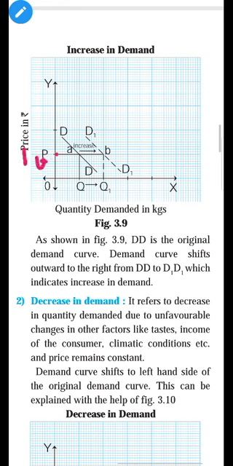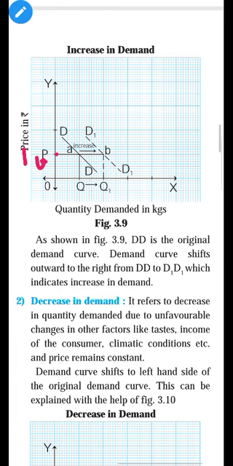At the 10 rupees price, suppose the other factor changes. Other factors means income of the person. Suppose income of the consumer increases, so the consumer will demand more because of increase in income. Suppose other factors are population.